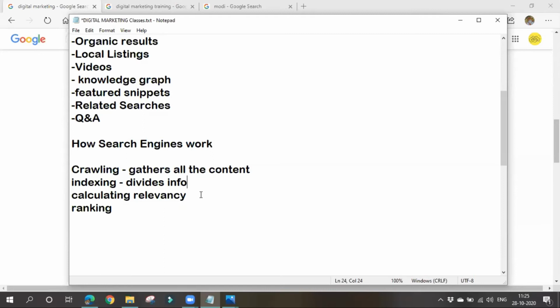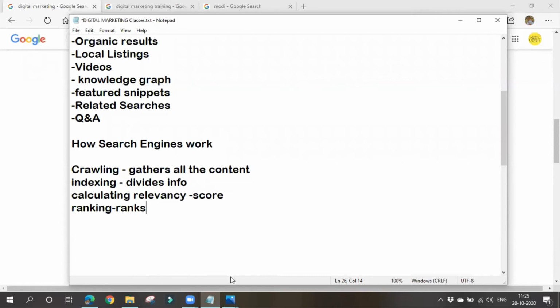Next thing is calculating relevancy. Now it calculates how relevant each piece of information is to the search query. Like that, it will calculate the relevancy and give some score to each and every content, based on the relevancy. So next thing is ranking. Based on the score, it will give ranks to each and every website or content. Whichever website or content gets the highest score will be given the top rank.